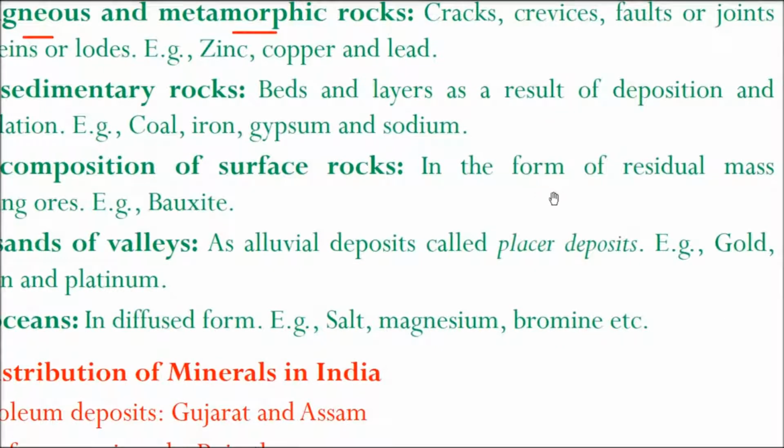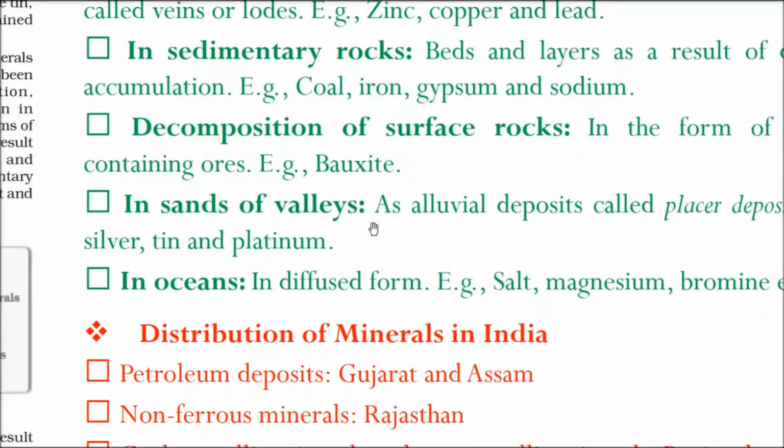Then decomposition of surface rocks takes place, leaving a residual mass containing ores after decomposition. So we find bauxite in these areas.